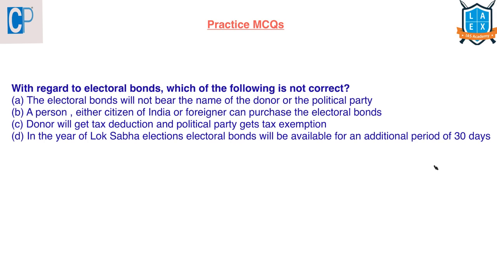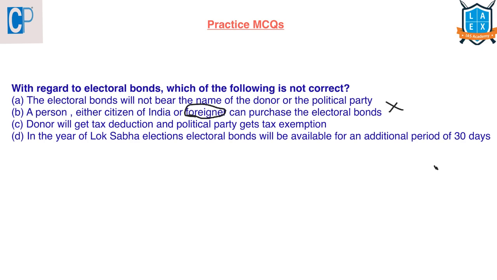A person, either citizen of India or foreigner, can purchase the electoral bonds. Here we have to see one thing. It says either a citizen or foreigner can purchase the electoral bonds. We have seen that only a citizen of India or an entity that is incorporated in India can purchase these electoral bonds. So the second statement is incorrect. Foreigners cannot purchase electoral bonds, and also these bonds were available only in Indian rupees.